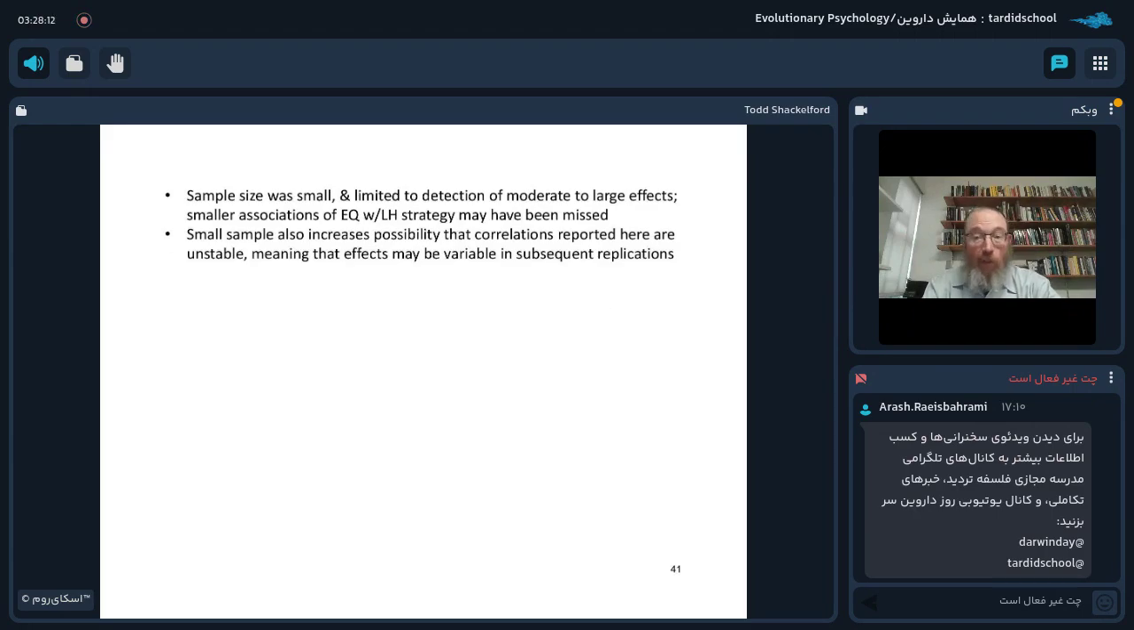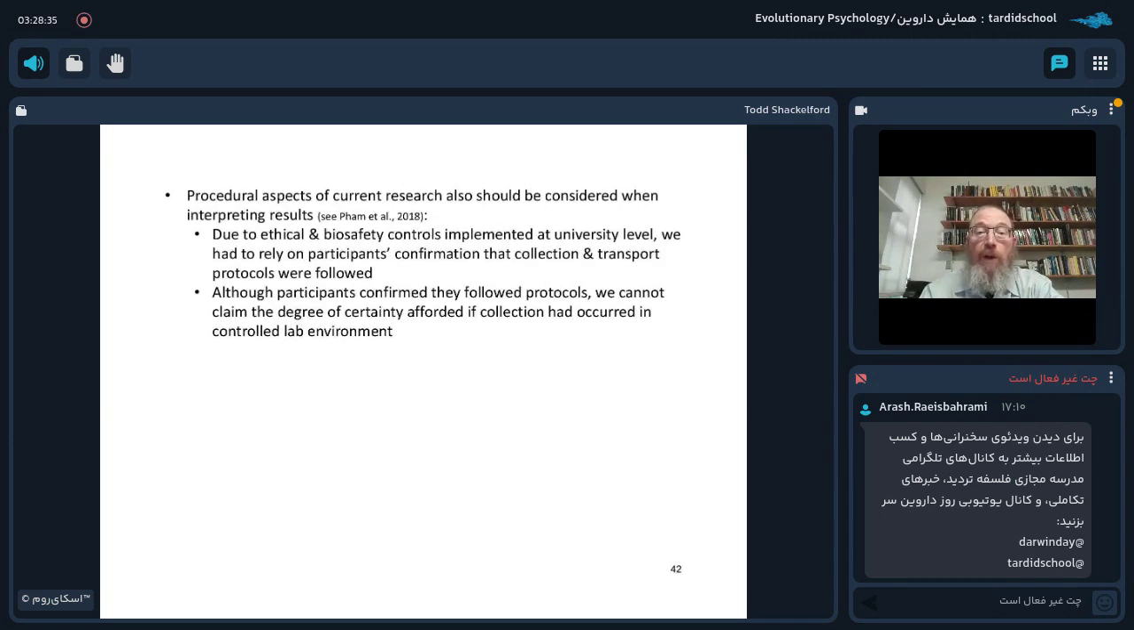The sample size was small, and it was limited to the detection of moderate to large effects. Smaller associations of ejaculate quality with life history strategy certainly may have been missed. Our small sample also increases the possibility that correlations reported here are unstable, meaning that effects may be variable in subsequent replications. We just don't know at this point.